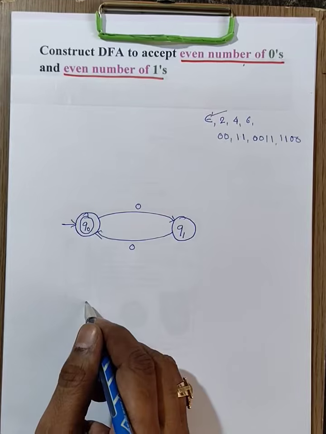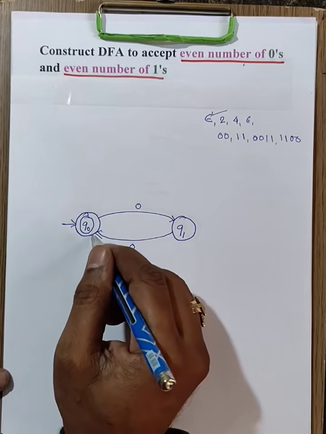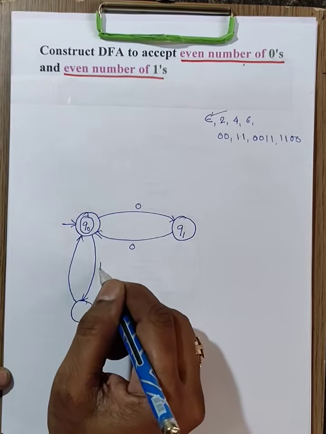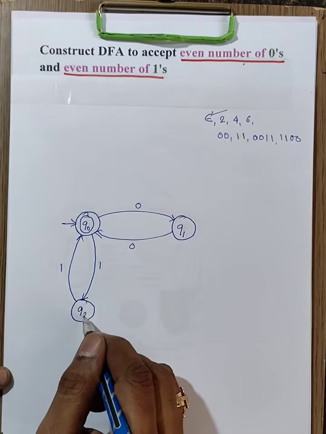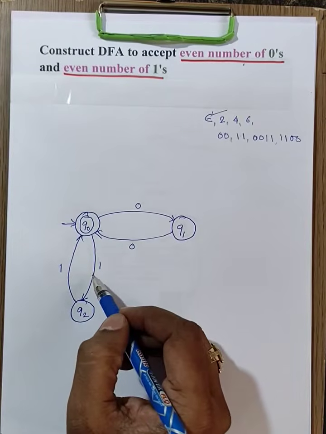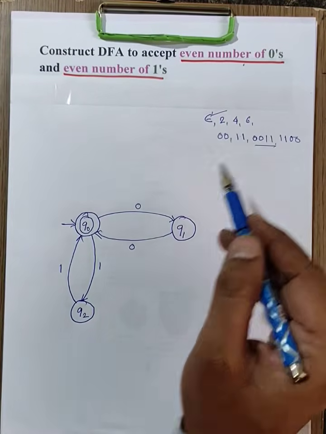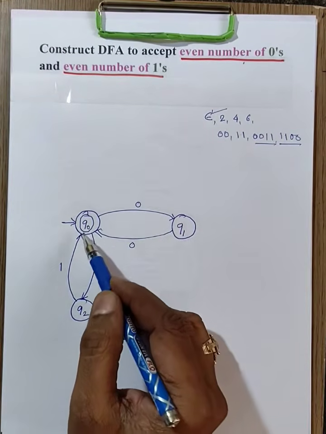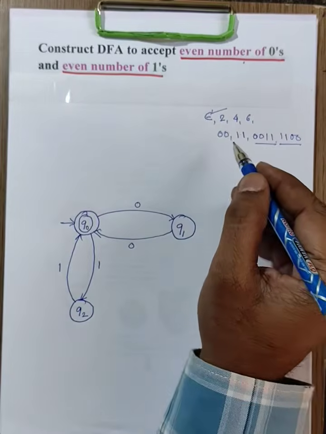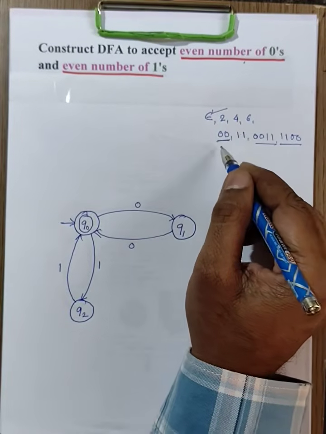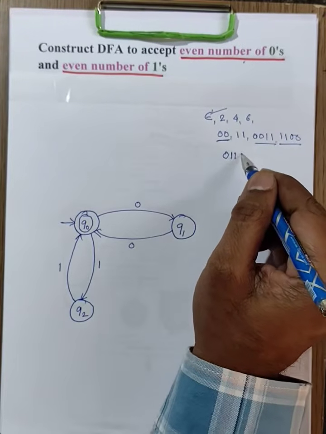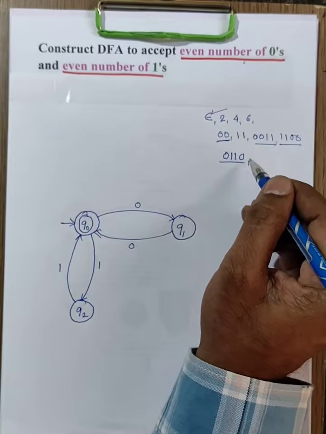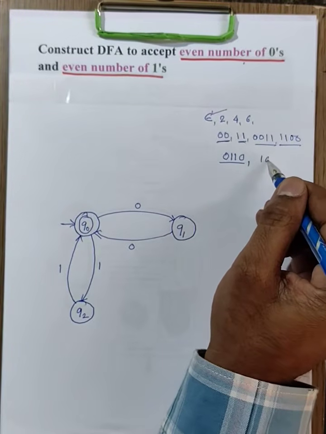Similarly, you can take 2 ones. 2 zeros is accepted, or 2 ones is accepted. 2 zeros then 2 ones, 0 0 1 1 is accepted, or 1 1 0 0 is accepted. Or next, between these 2 zeros, 0 1 1 0: between these 2 zeros, 2 ones, or between these 2 ones, 2 zeros.